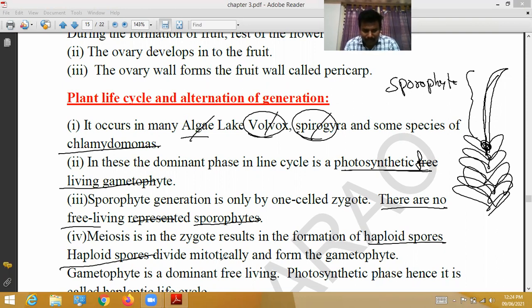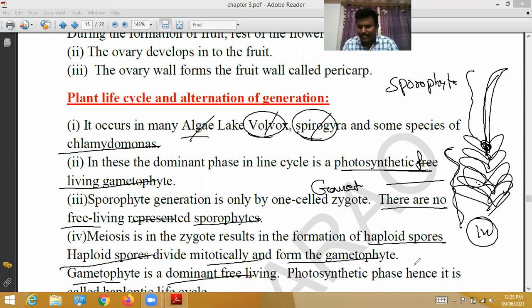The haploid spores divide mitotically and form the gametophyte. This is called the gametophyte. The gametophyte is dominant and free living. It is the photosynthetic phase. Hence, it is called the haplontic life cycle.